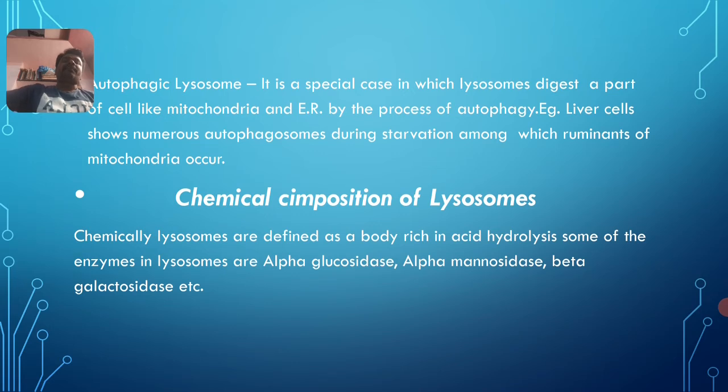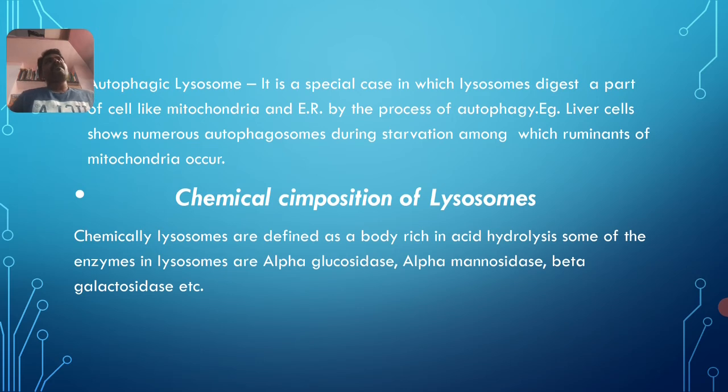These are the 4 different kinds of lysosomes. In another part here, that is the chemical composition of lysosomes. Chemically, lysosomes are defined as bodies rich in acid hydrolases. Some of the enzymes in lysosomes are alpha glucosidase, alpha mannosidase, and beta galactosidase. These are the kinds of enzymes found in lysosomes as a chemical composition.